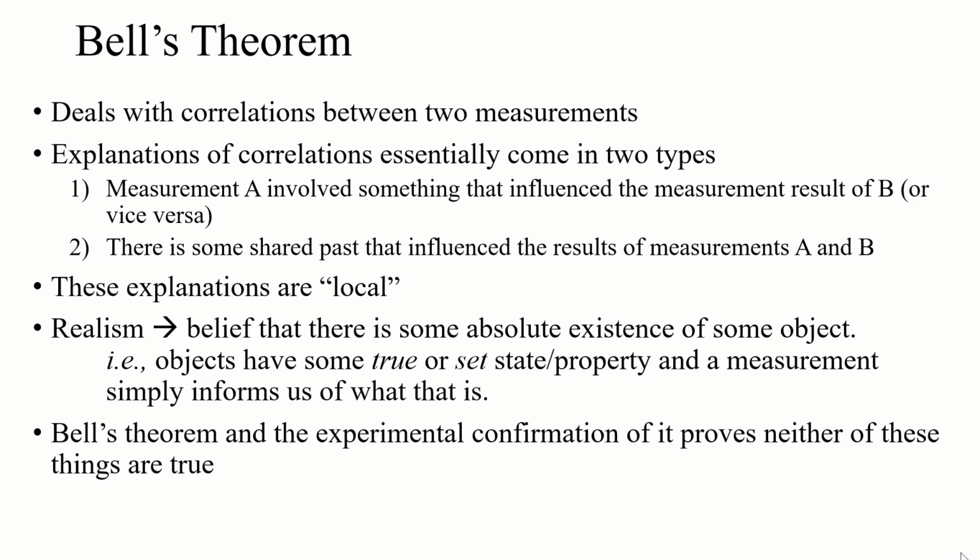There are things in the world that behave in a way that these local explanations cannot explain, and that this realism is not true for quantum mechanical objects. And I think that's, when you really think about it, just kooky and insanely interesting. So let's start by just explaining the experiment. Forget how to analyze it or what it's going to prove or show, and let's just explain one type of a so-called Bell's experiment, and a simplified case that really gets at the heart of what's being done.